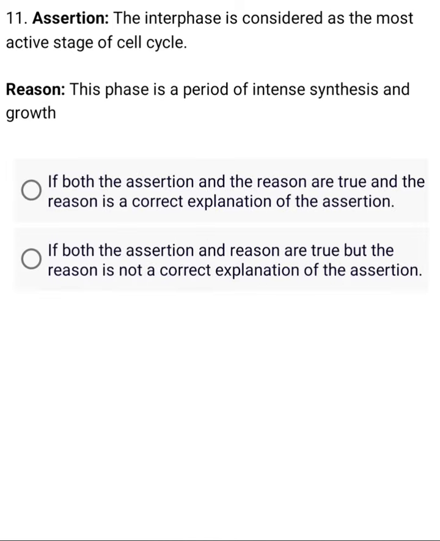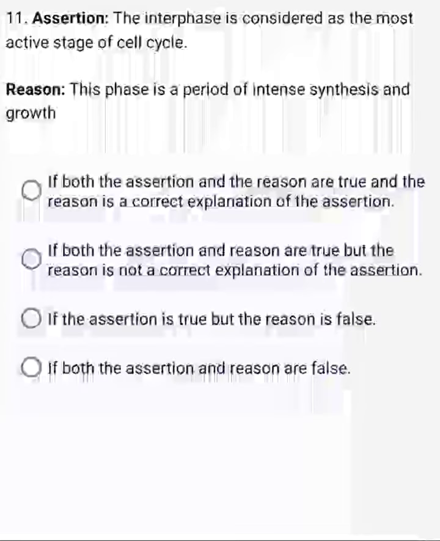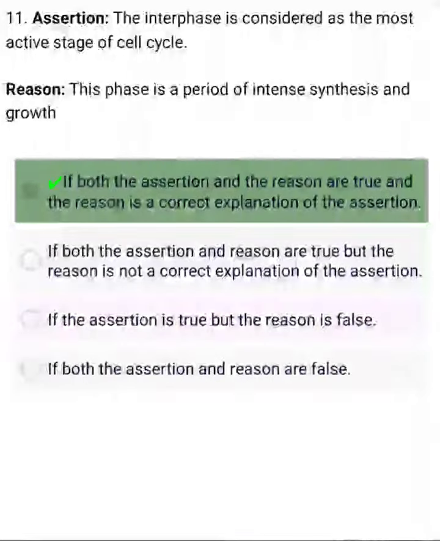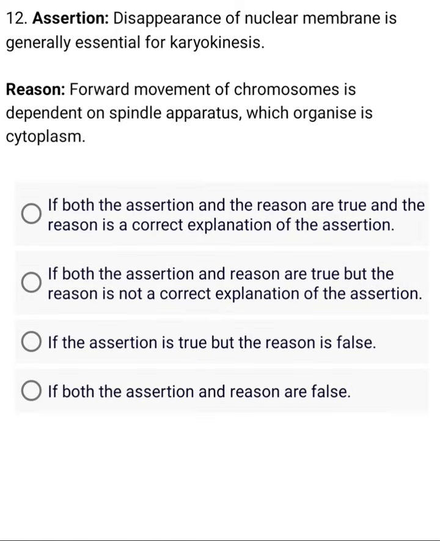Assertion: The interphase is considered as the most active stage of cell cycle. Reason: This phase is a period of intense synthesis and growth. Right. Assertion: Disappearance of nuclear membrane is generally essential for karyokinesis. Reason: Forward movement of chromosomes is dependent on spindle apparatus, which organizes cytoplasm. A. If both are right.